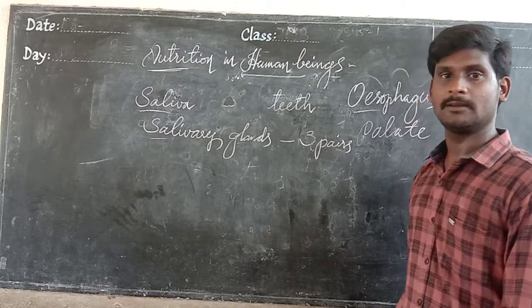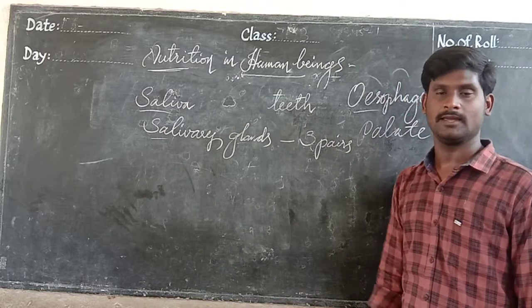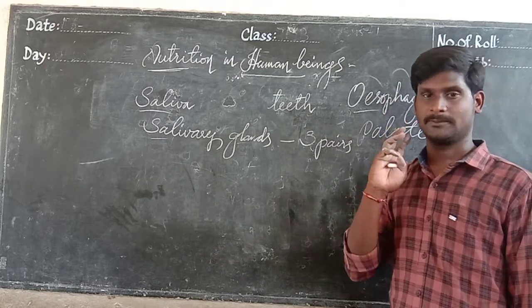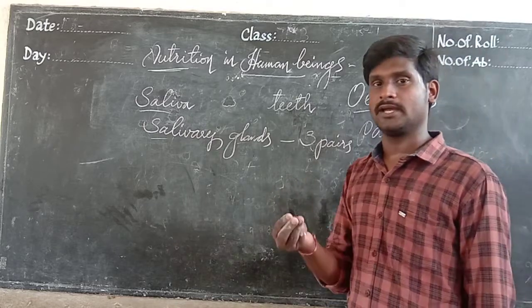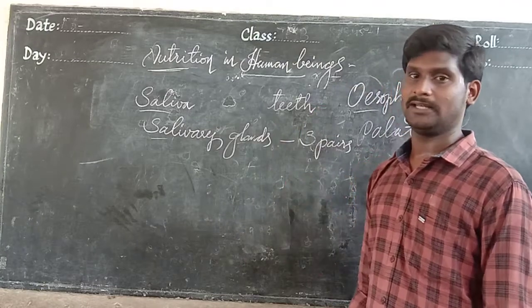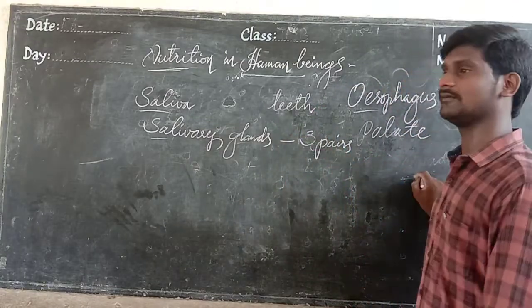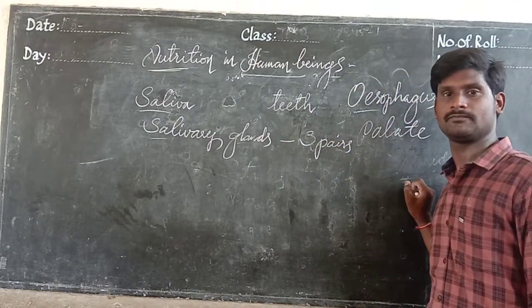So, 3 pairs: one pair at the place of the jaws, one pair below the tongue, and the third pair located in the place of the palate. There are three pairs of salivary glands.